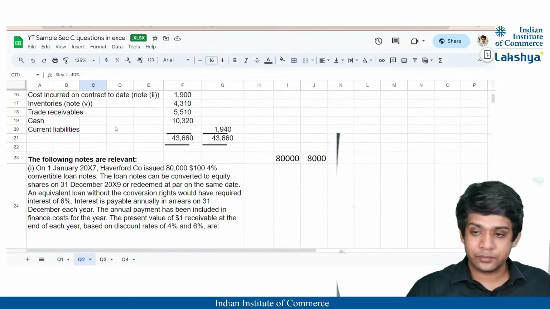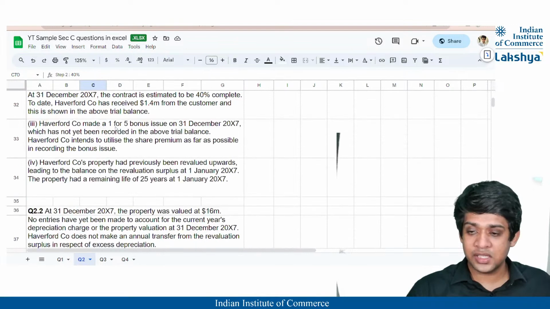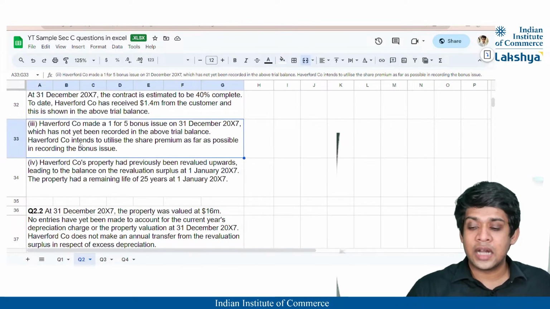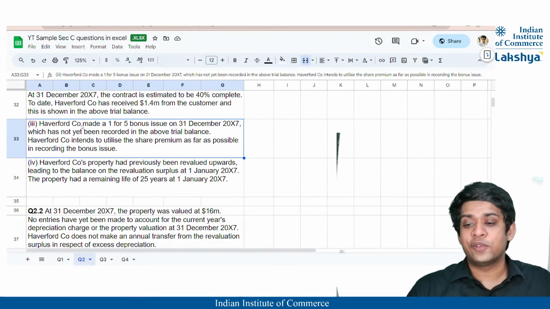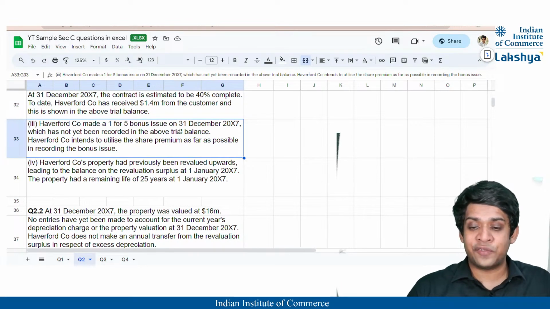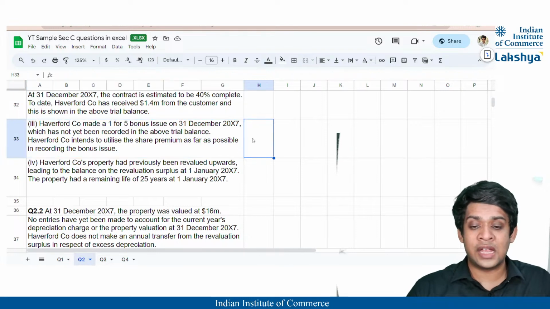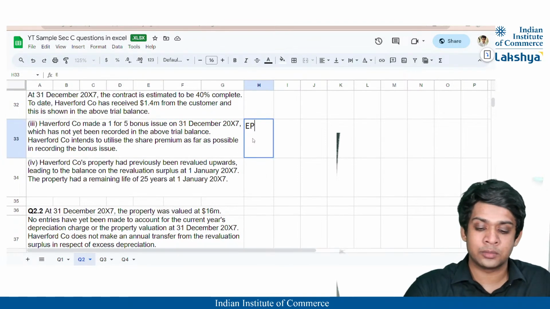Okay. Then, what are the other adjustments? We are done with 2 adjustments. Let us look at the third one. The third adjustment says Haverford Company has made a 1 for 5 bonus issue. So, here we have our earnings per share chapter.